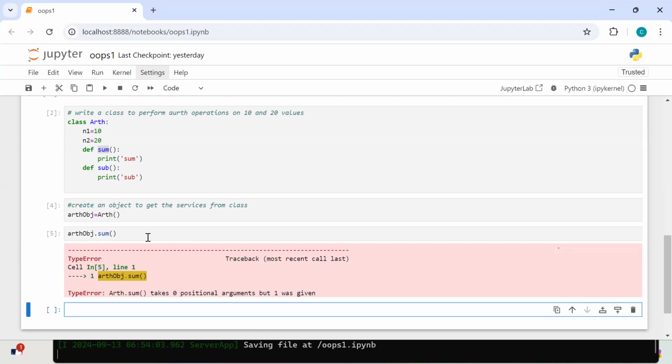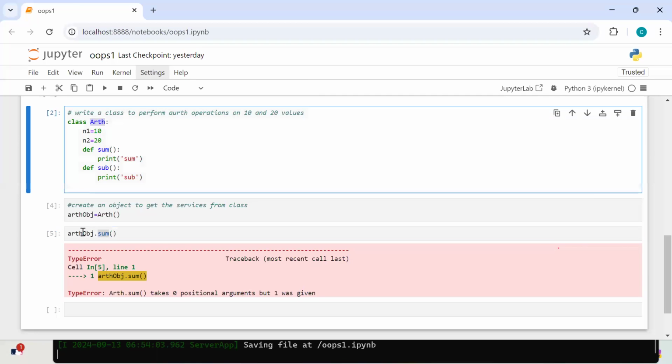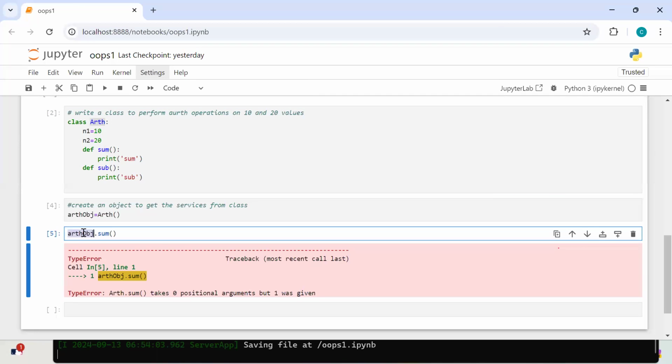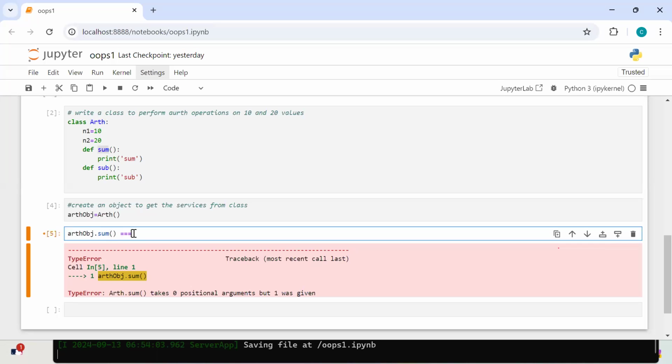Why? Whenever you call a class method, that means the method which is inside the class, by using an object, in Python it calls that particular method by passing one parameter or one argument.